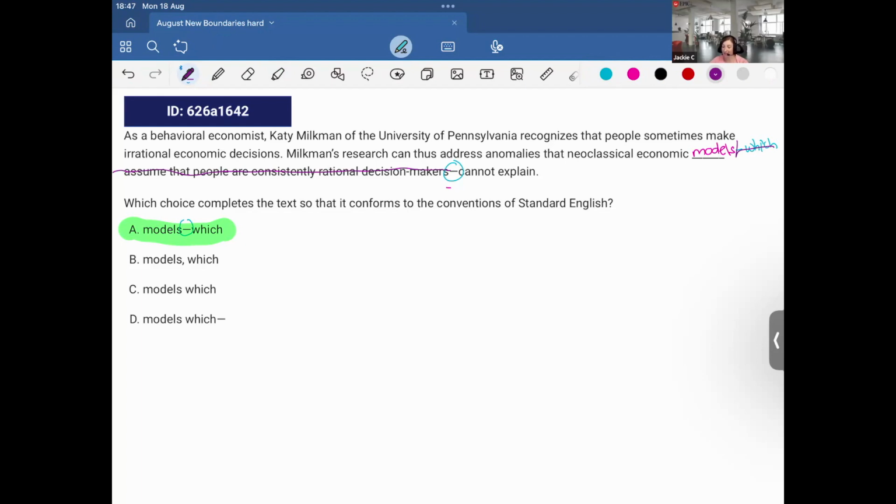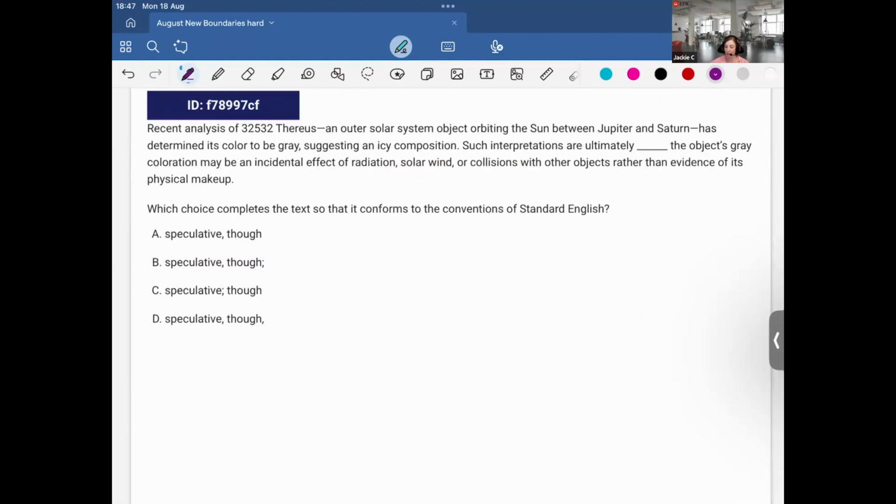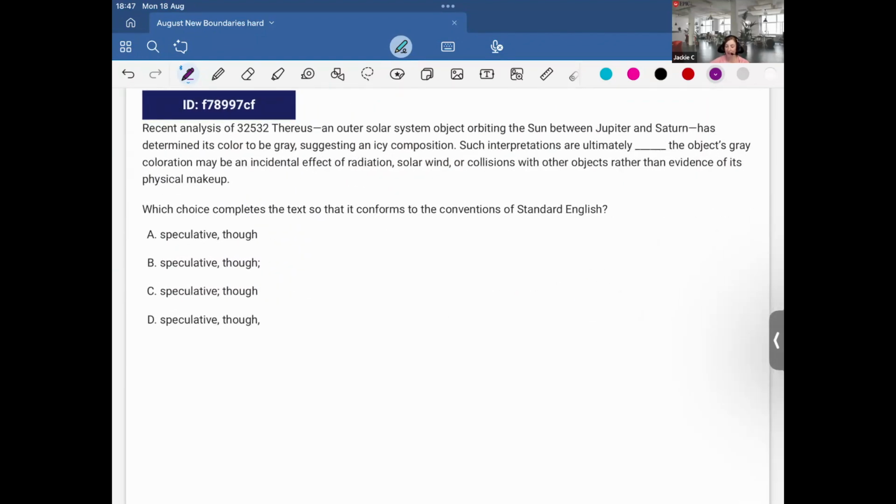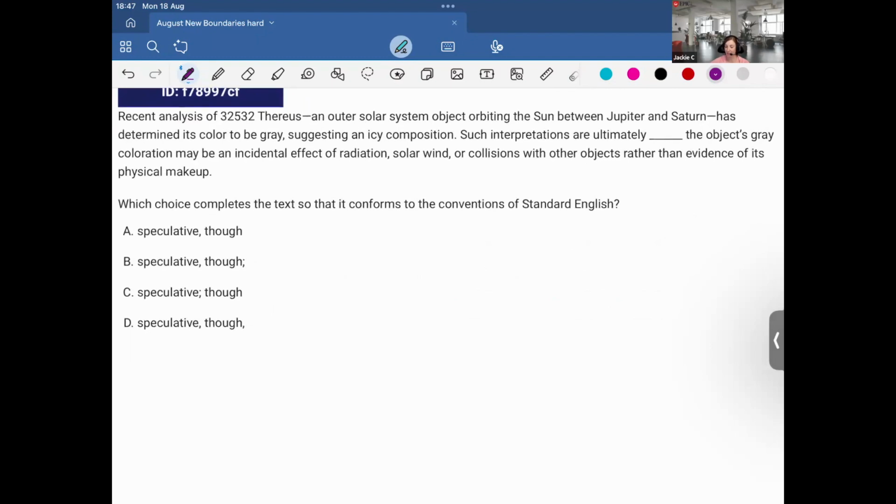That neoclassical economic models cannot explain. Okay, so this is just showing the non-essential information use of dashes, which by the way, two dashes is equal to two commas for non-essential information. Okay, continuing our journey, classic.